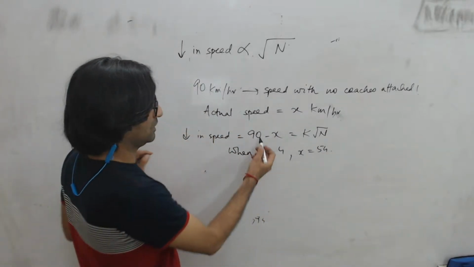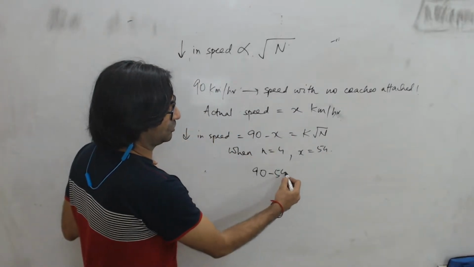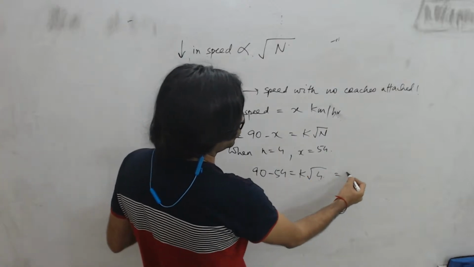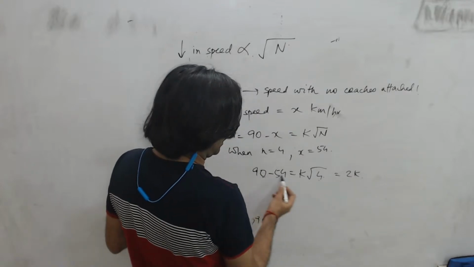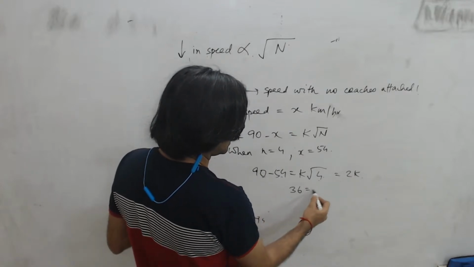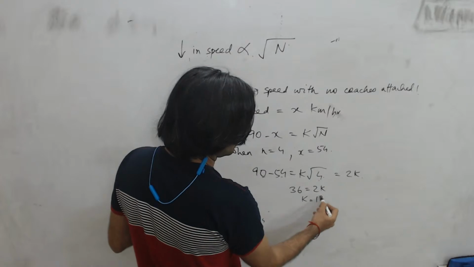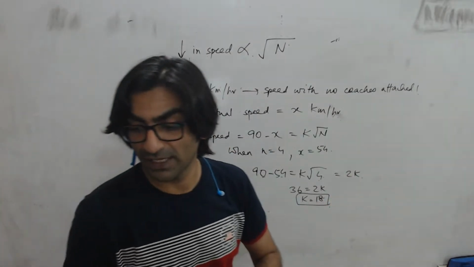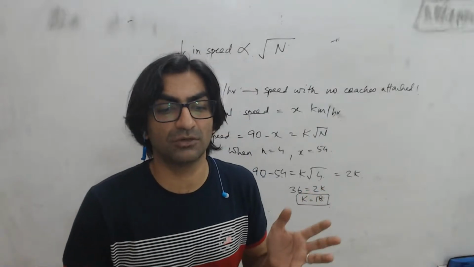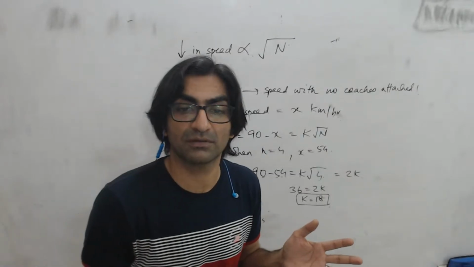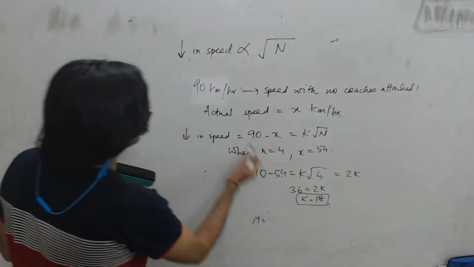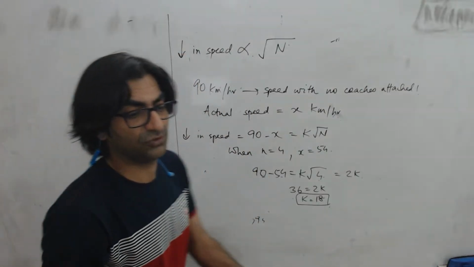So if I substitute, 90 minus 54 should be equal to k times square root of 4. Obviously, square root of 4 is 2, so it is equal to 2k. So 2k will be, how much is this? 90 minus 54 is 36, which means k is 18. Right? So first of all, the value of k is what I calculated from here. The constant of proportionality is what I get from here. Then I take this and I use this again.